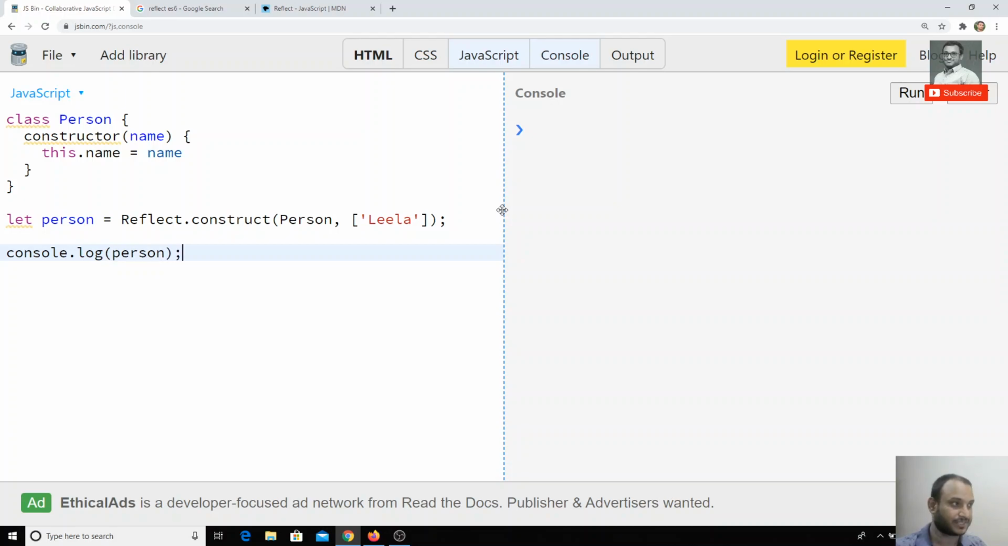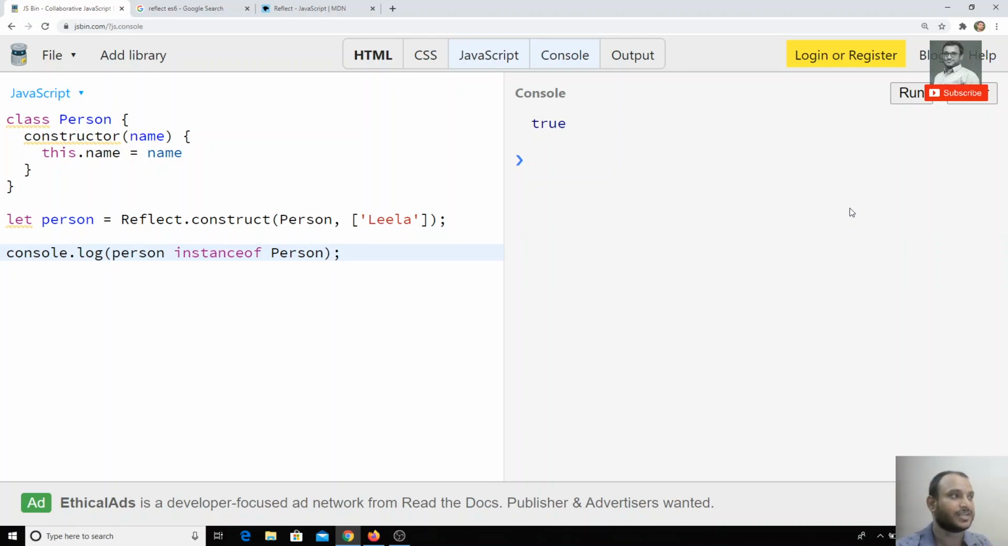If I try to print the person here, I am able to see an object with name Leela. That means a new object has been created for the person. Now let's check whether this person is an instance of that class or not. Checking here, I am getting true. That means we have created a new object that is an instance of the class Person. So using Reflect.construct also you can create an object.